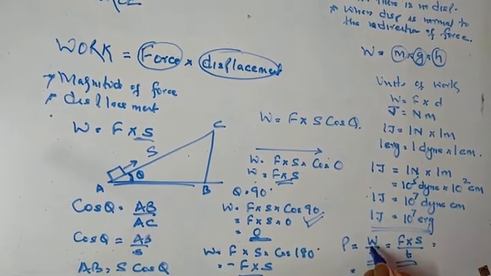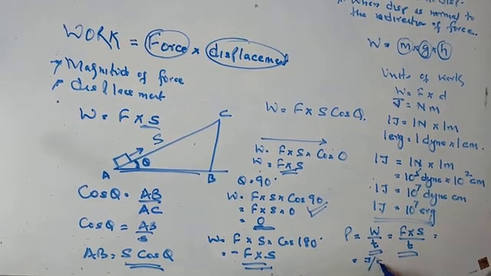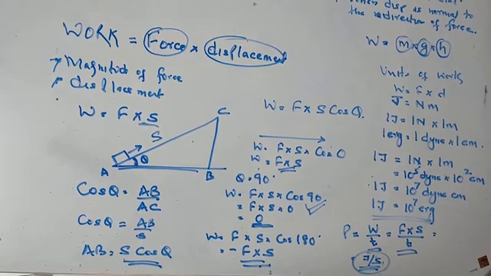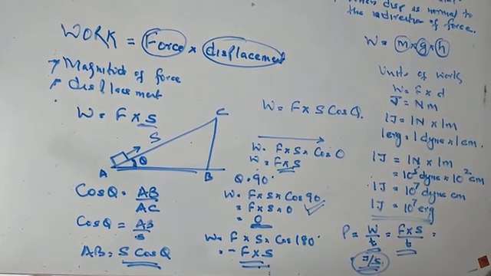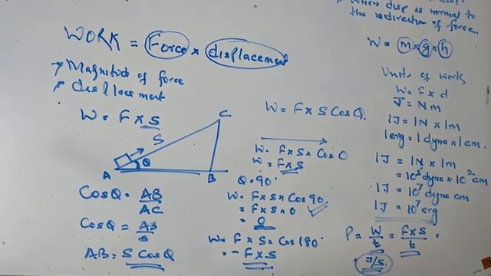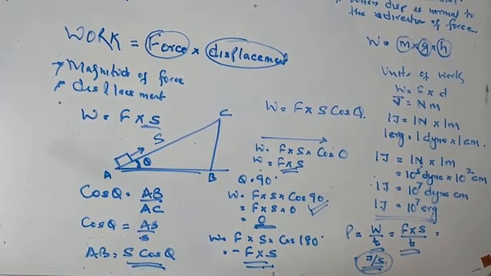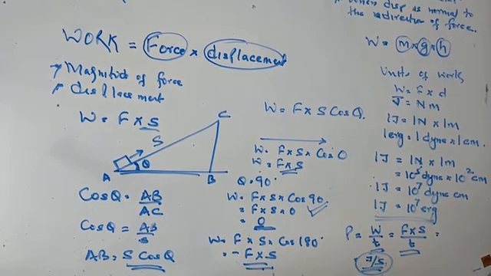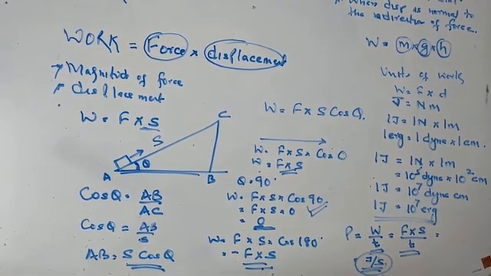Power is watt, which is joule per second. So the SI unit of power is joule per second. Energy is also the same. Energy is the capacity of doing work. So the units of energy are the same as work, that is SI unit is joule, CGS unit is erg.